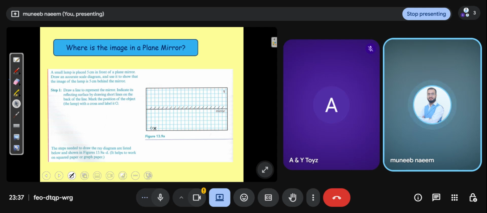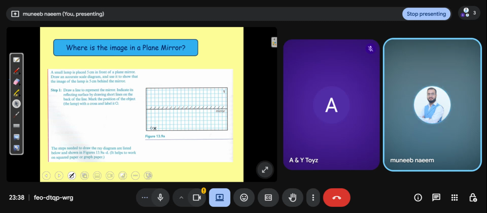A small lamp is placed 5 centimeters in front of a plane mirror. Draw an accurate scale diagram and use it to show that the image of the lamp is 5 centimeters behind the mirror. It means measure the distance of the image and the object. If both are the same, this means the previous statement is correct.